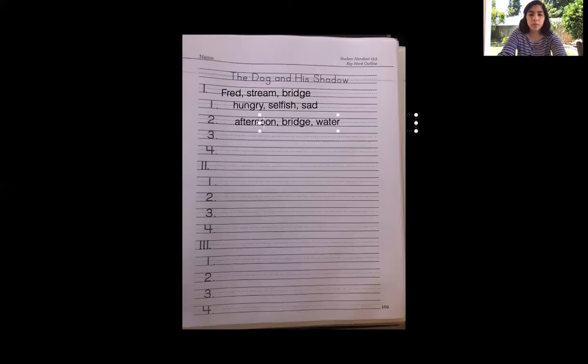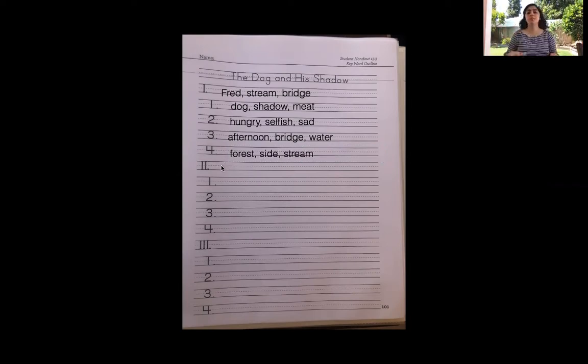Oh, I'm so sorry, boys and girls. Miss Santana got it wrong. This one goes here. This one goes here. And then we have one more, but this one is over here. So this one is dog, shadow, and meat. Okay, perfect. Dog, shadow, and meat. And then our last one is forest, side, and stream.